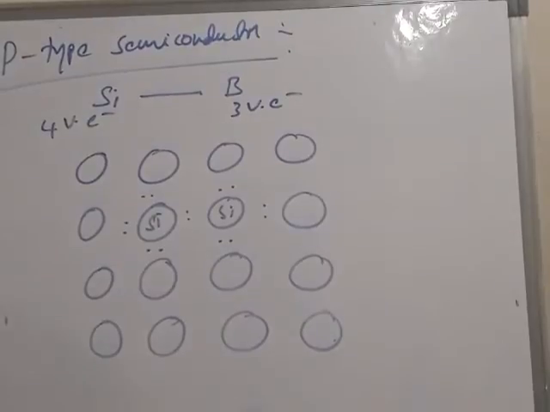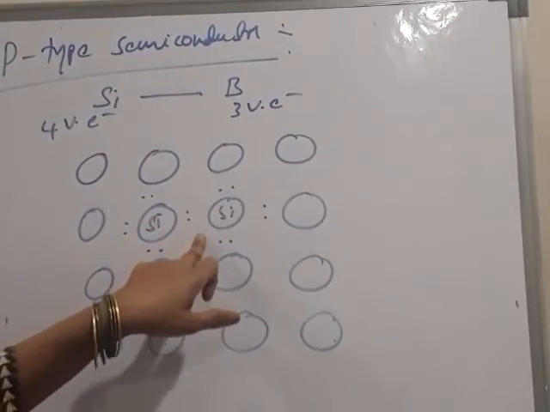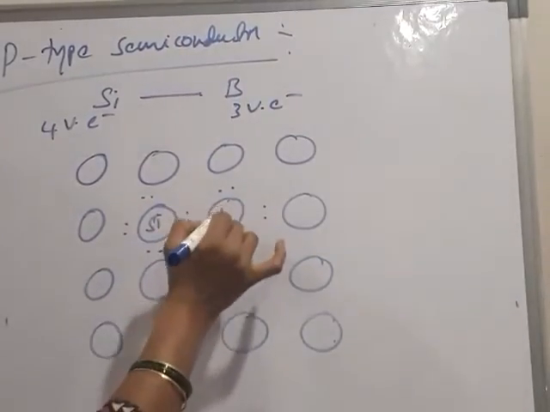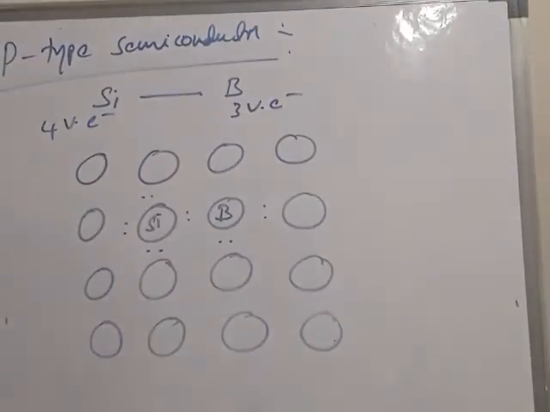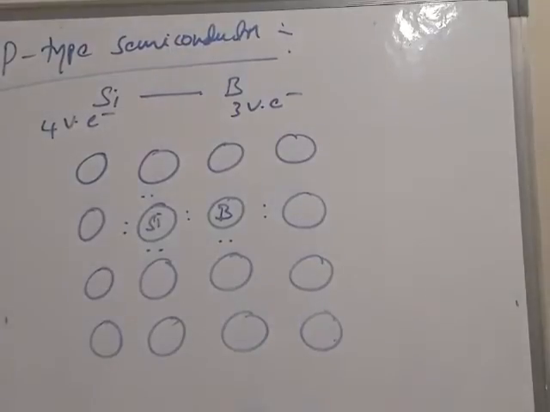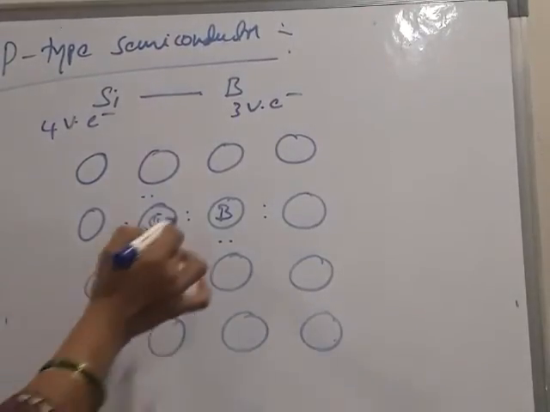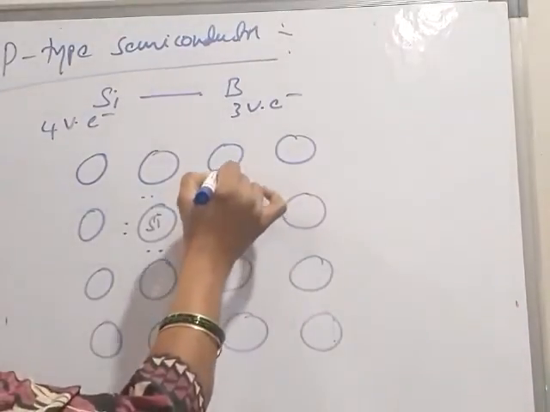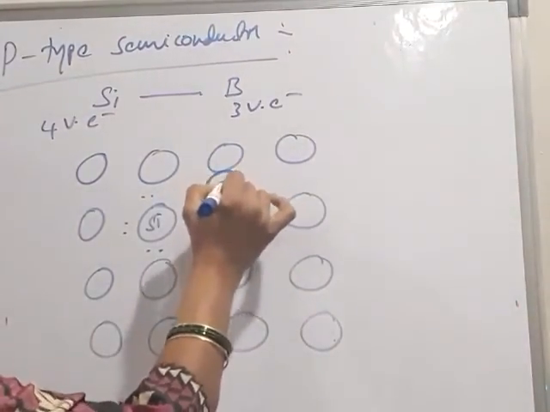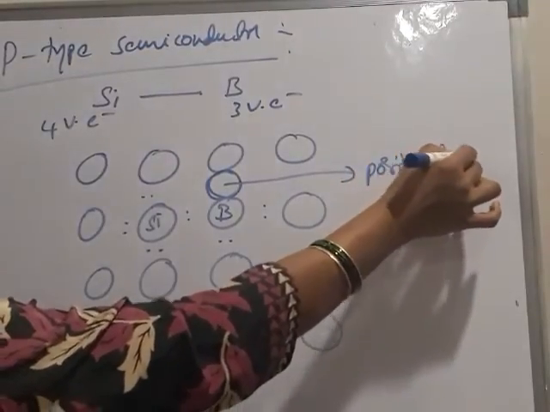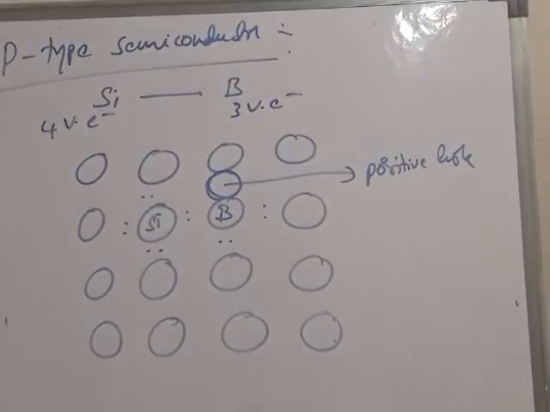If silicon gets doped with boron, one of the lattice points is occupied by boron. But boron contains only 3 valence electrons. That's why it forms only 3 bonds with the nearest neighboring atoms, and one remains as a positive hole.